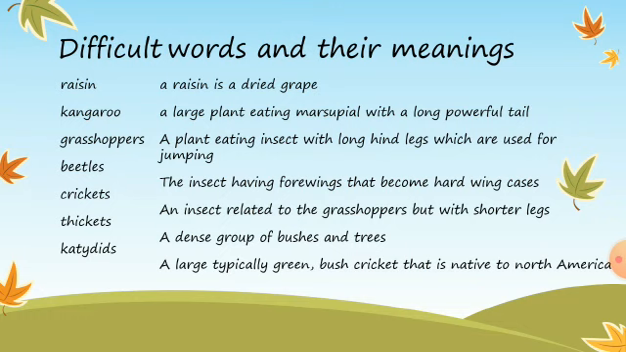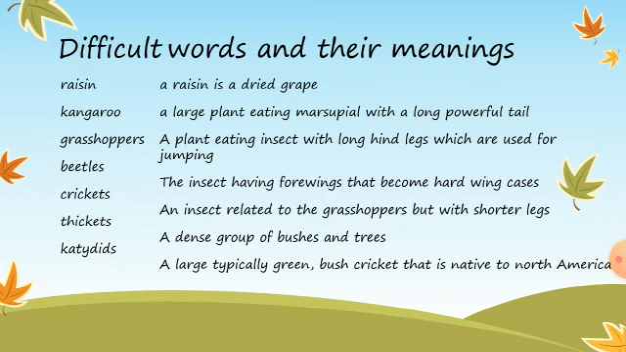Now let's look at the list of difficult words and their meanings. The first word is raisin. A raisin is a dried grape. Our second word is kangaroo, a large plant-eating marsupial with a long, powerful tail. Our third word is grasshoppers, a plant-eating insect with long hind legs which are used for jumping.